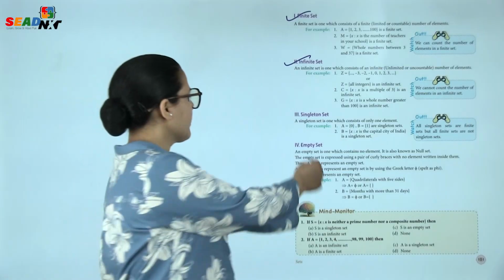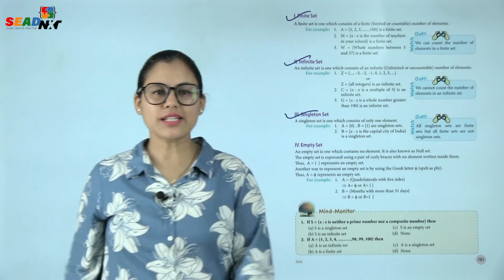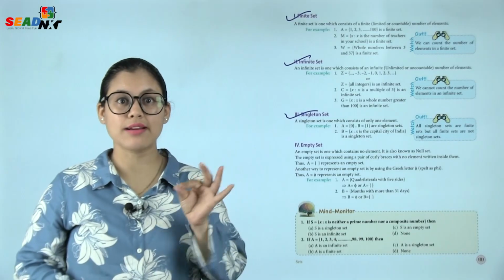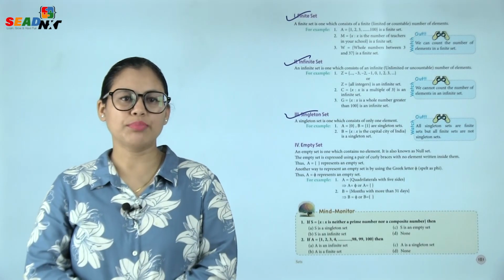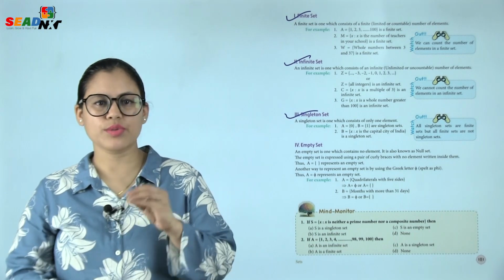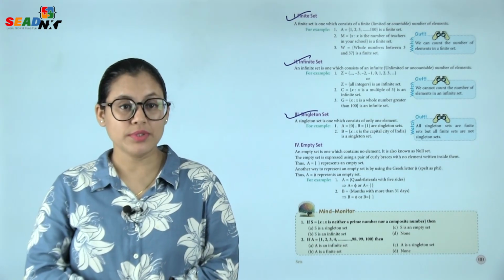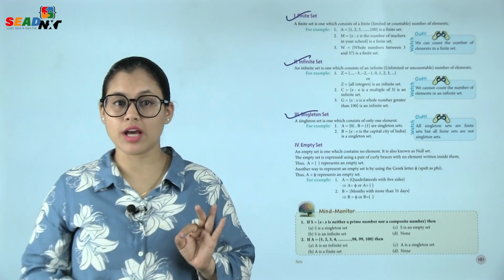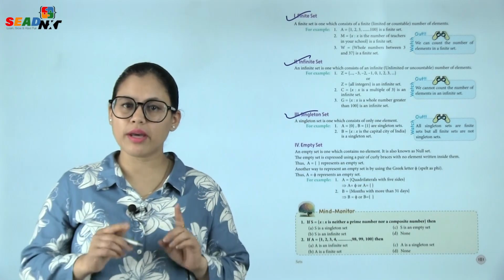Number 3, singleton set. A singleton set is one which consists of only one element. As the name suggests, singleton set. For example, number 1, A is equal to {0}, B is equal to {1}. These are singleton sets. Number 2, B is equal to X such that X is the capital city of India is a singleton set because there is only one capital of India.